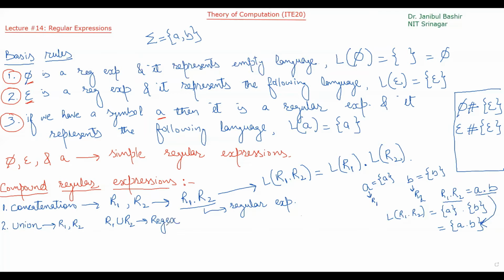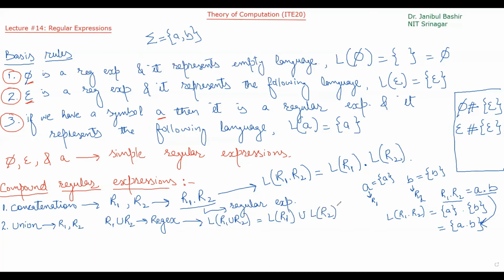It is written as regex. Regex means regular expression. R1 union R2 is also a regular expression, and it represents a language. The language of R1 union R2 will be the language of R1 union the language of R2.